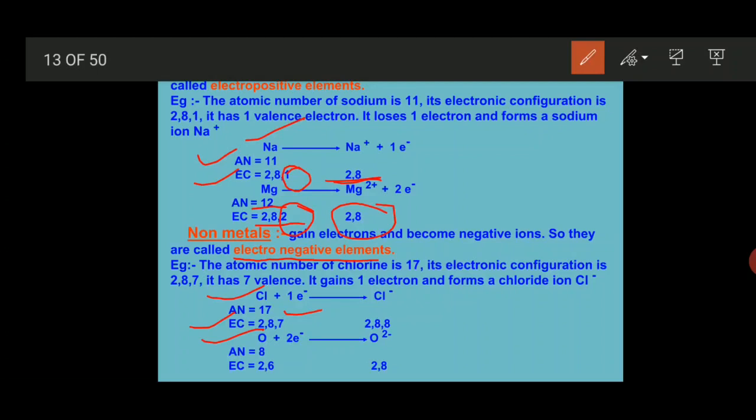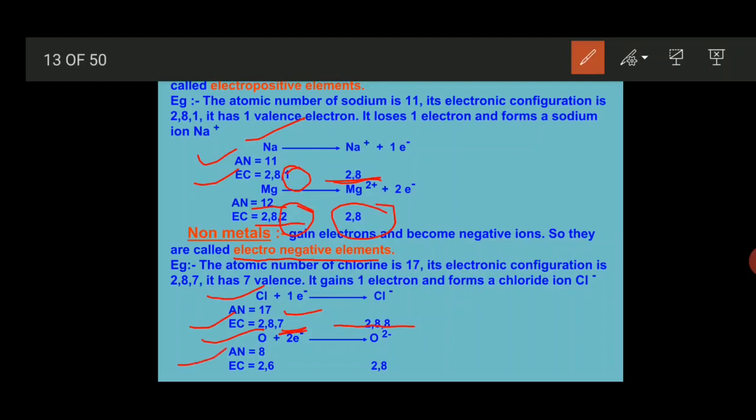So here just see, in case of chlorine, the electronic configuration is written 2, 8 and 7. In the outermost cell, 7 electrons are present. So losing 7 electrons is not possible. Then what will chlorine do? Chlorine will gain 1 electron and get a stable configuration like inert gases.